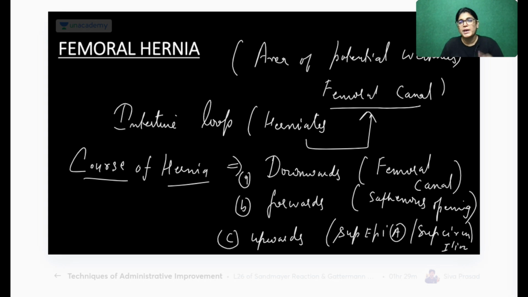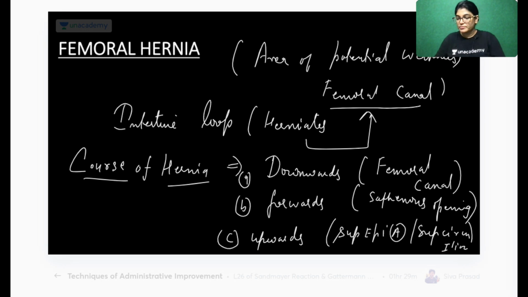You must be wondering why ma'am is telling the direction of the loop. What is the necessity of knowing the direction? My dear friends, the surgeon has to go in reverse of this direction to push back the herniated loop inside the abdomen. If a certain structure has reached the wrong position, we have to push back that herniated loop inside the abdomen. That is what is required in an operation, and it becomes an emergency operation, and emergency surgery has to be done if the loop which is herniated